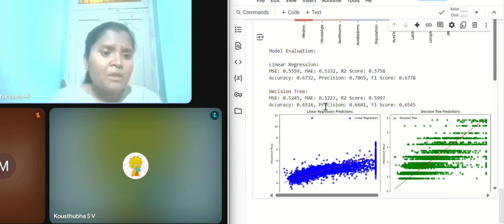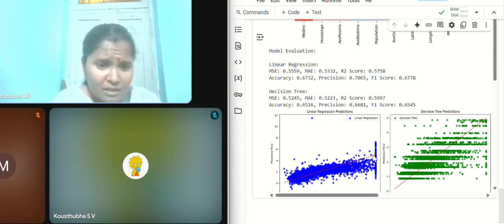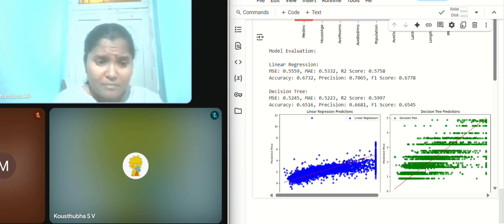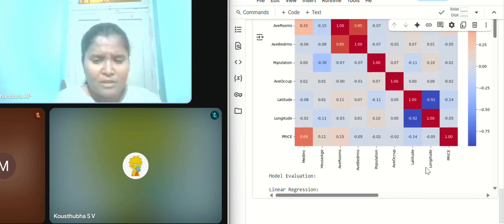In comparison, linear regression has higher accuracy, higher precision than the decision tree, and a higher F1 score also. But overall we can conclude that the decision tree performs better due to lower MSE and greater R2 score. So by evaluating this, the decision tree performs well.